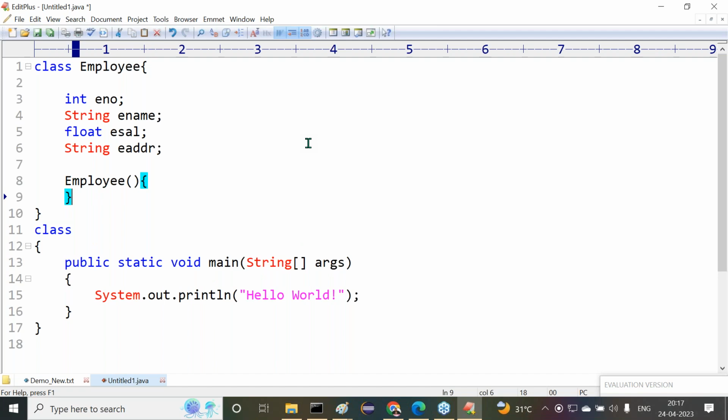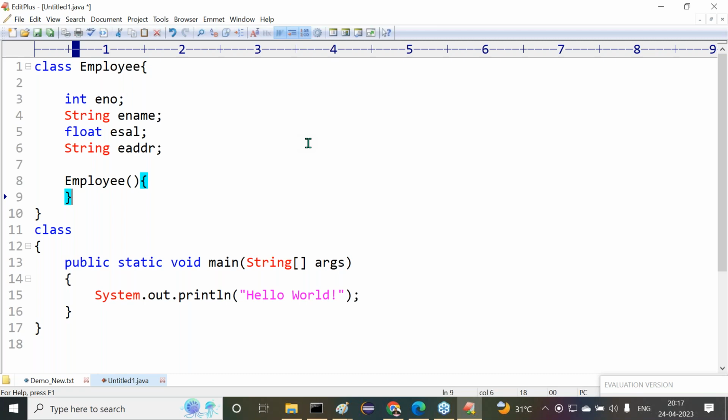First one is the default constructor. Another one is the user defined constructor. A default constructor is a zero argument constructor which is prepared by the compiler when we are not providing any constructor in our class. For example, in the Employee class, I have not provided any constructor. By default, the compiler will add a constructor. The compiler added constructor is the default constructor. That is a zero argument constructor.